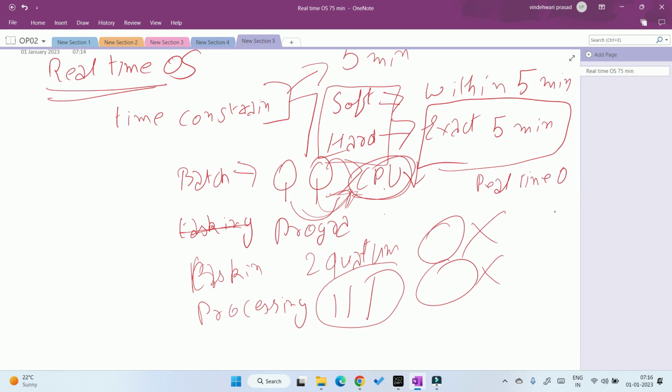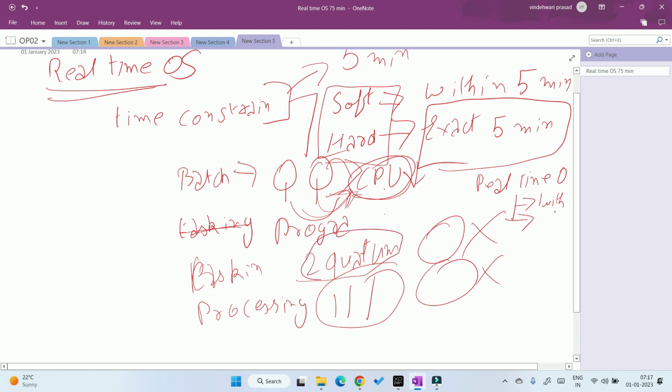We discussed the time constraint, where the process has to complete its work within the time, just like you have seen in multitasking that there is a time quantum. But there, if the process gets terminated, it comes again and executes. This does not happen in real time. In the soft real time operating system, you have to complete your work within the time. In the hard real time constraint, you have to complete your work exactly at the time. So these are the types of operating system.